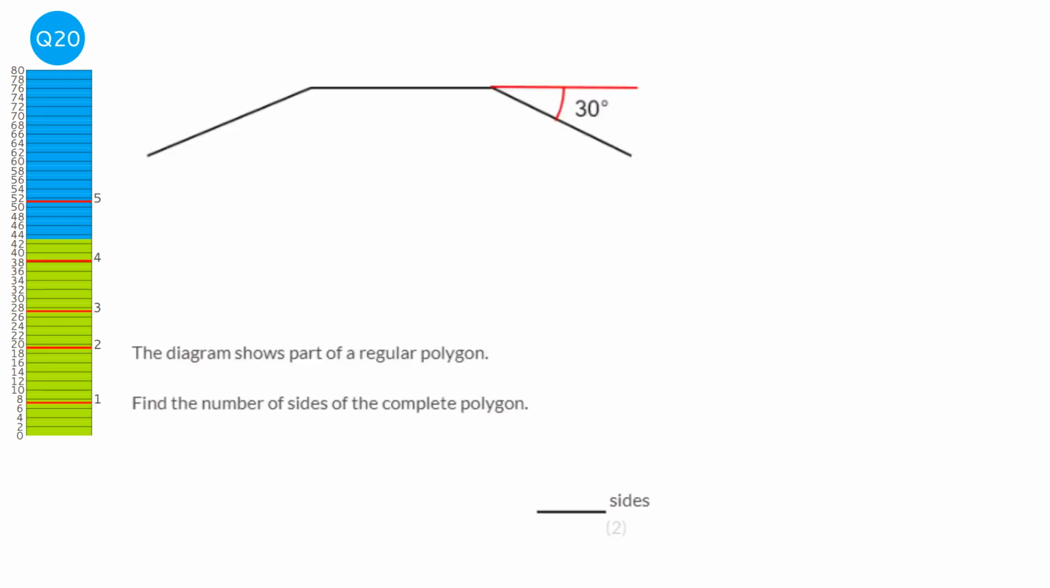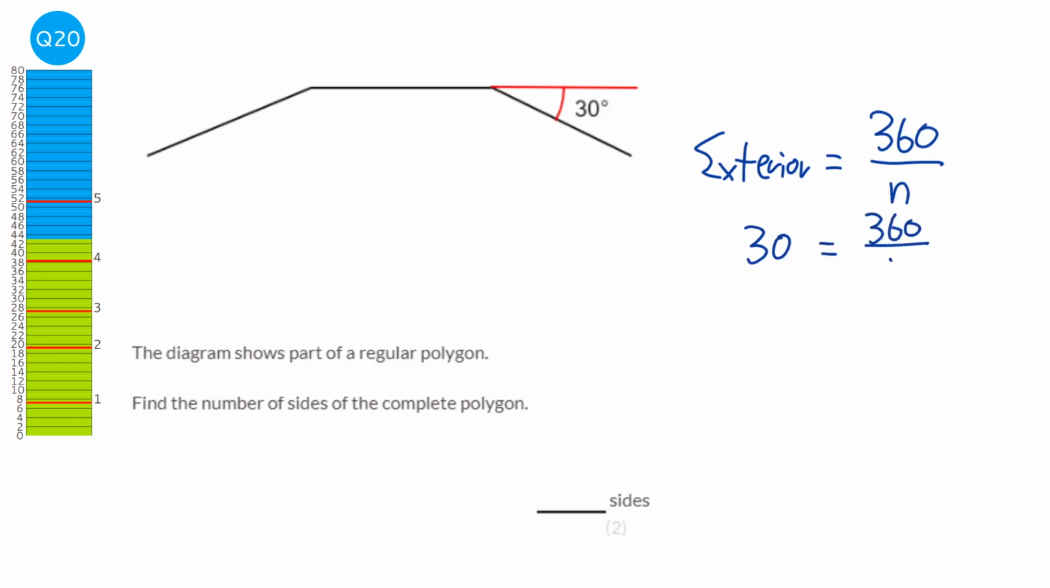The formula for an exterior angle of a regular polygon is 360 divided by the number of sides. Here we're given the fact that the exterior angle is 30 and we're looking for n, so we just need to rearrange the equation. We can times both sides by n.